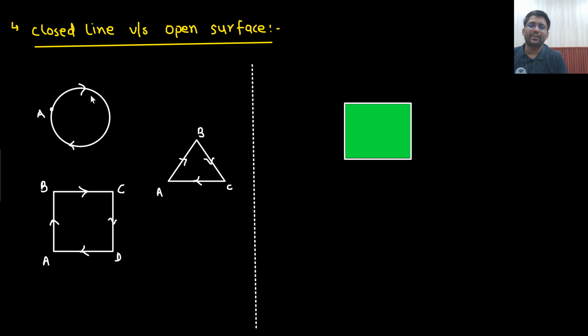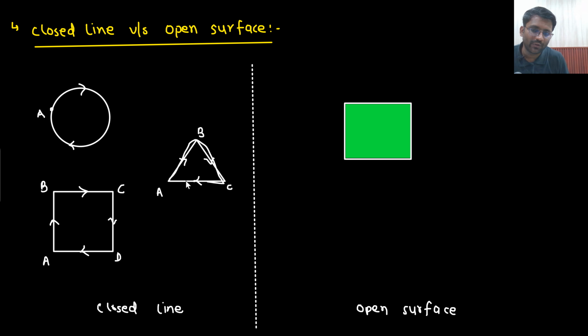What is the difference between a closed line and open surface? This is your closed line, and this is your open surface. What is the difference between these two things? Here my matter of concern was moving on this particular line. But here my matter of concern will become this particular surface S.